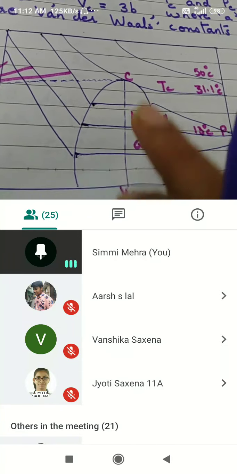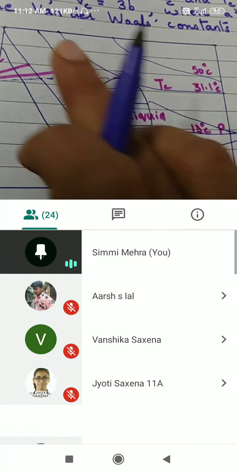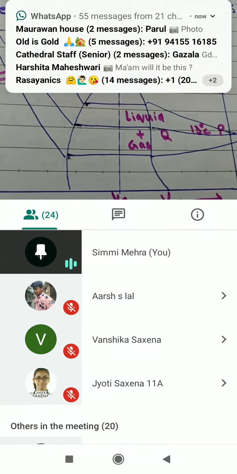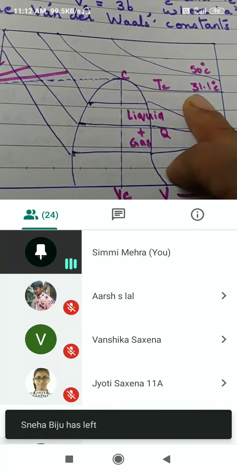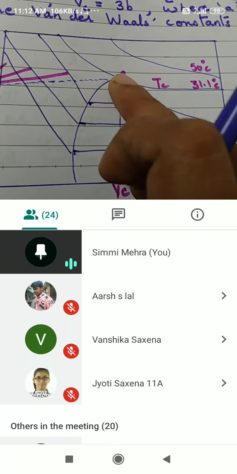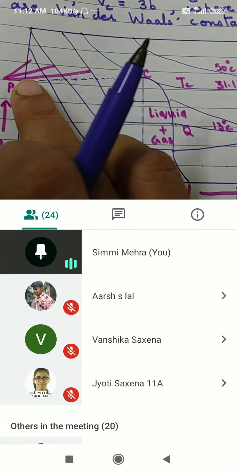Okay, now see, this is a critical temperature. What is actually happening? If a gas has to change into your liquid state at critical temperature, I will just check the pressure. This will be your critical pressure.